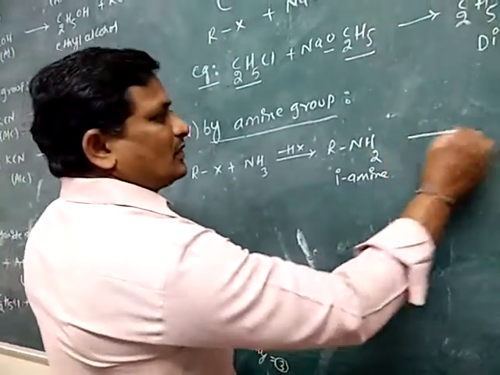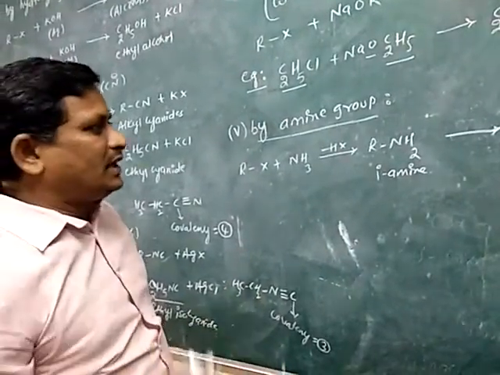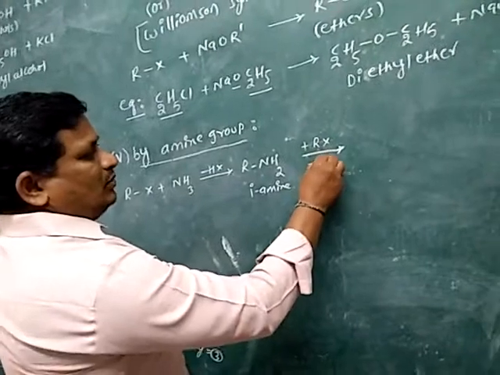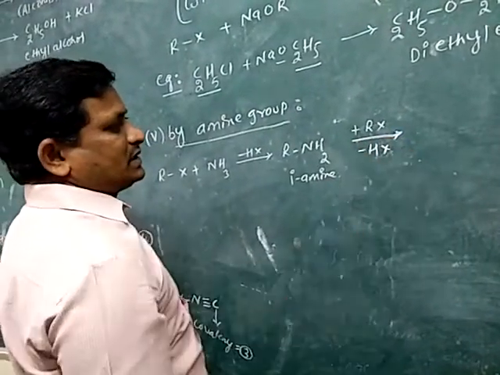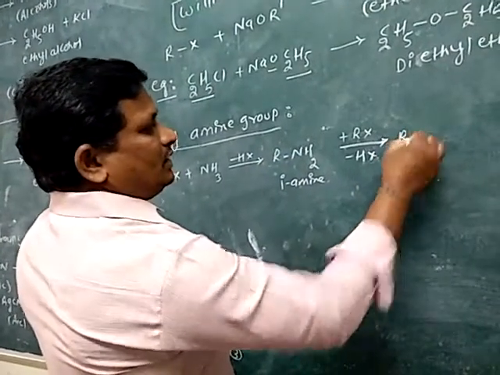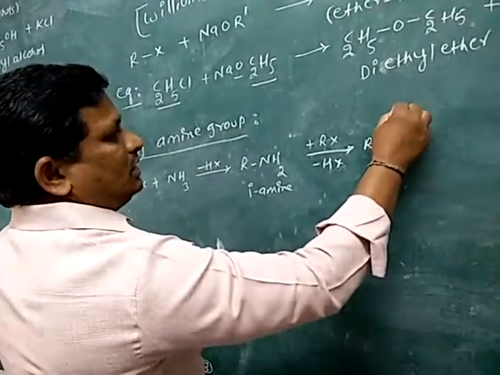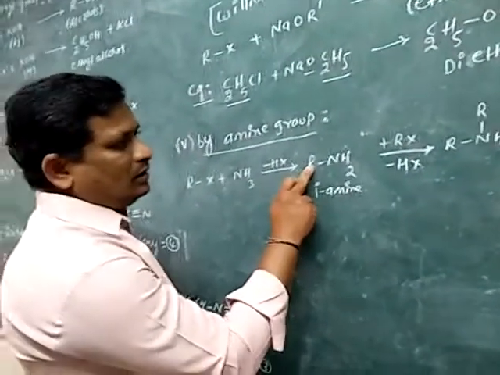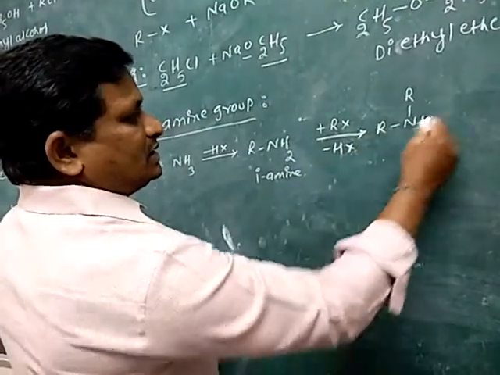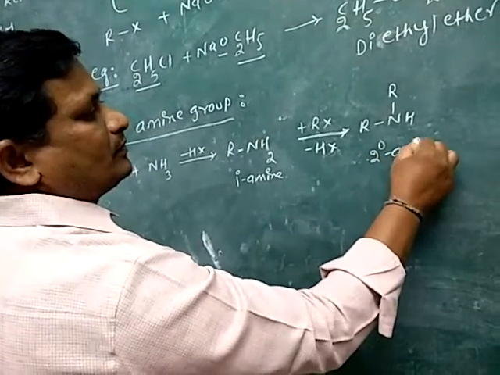Then again, with excess alkyl halide, plus RX minus HX, the obtained compound is R NH R, minus HX, so it is the secondary amine.